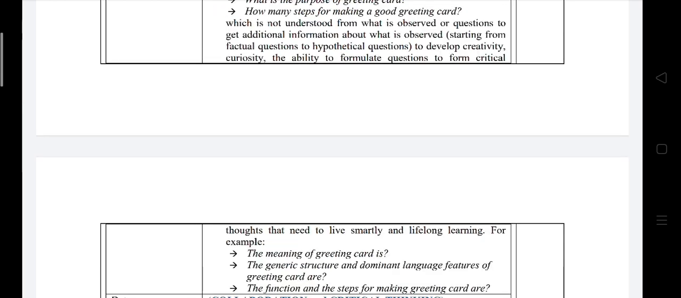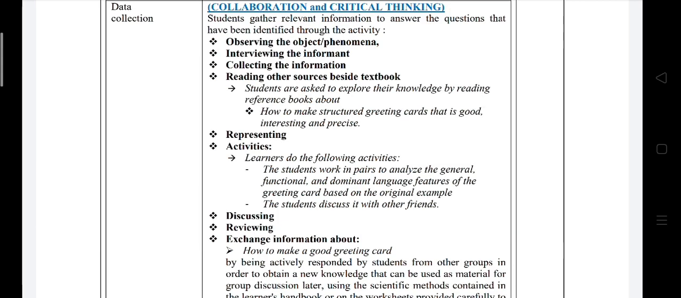They will also need to formulate questions to form critical thoughts. For example, the meaning of greeting card is, the generic structure and dominant language features of greeting card are, and also the function and the steps for making greeting card are. Okay, for collaboration and critical thinking, we have observing, interviewing, collecting, and reading. The students are asked to explore their knowledge by reading reference books about how to make structured greeting cards that are good, interesting, and precise.